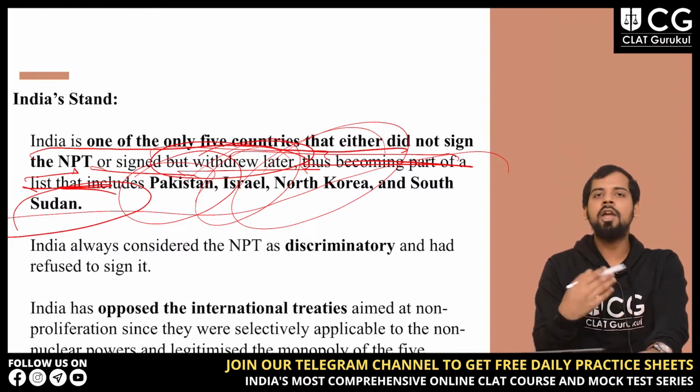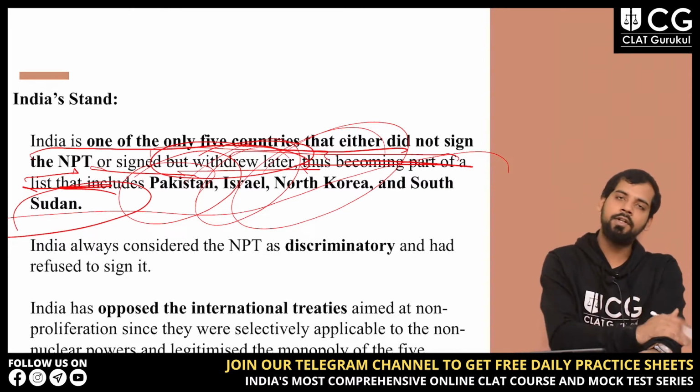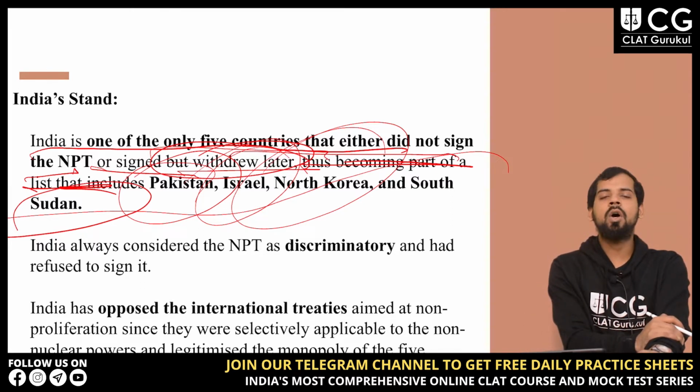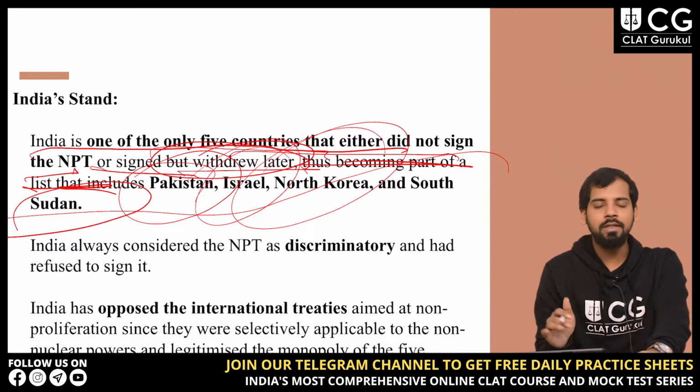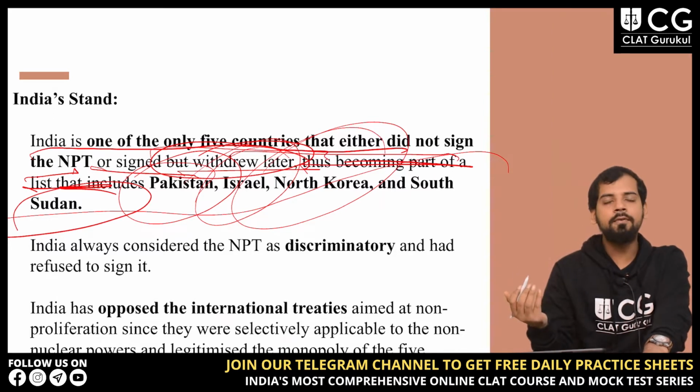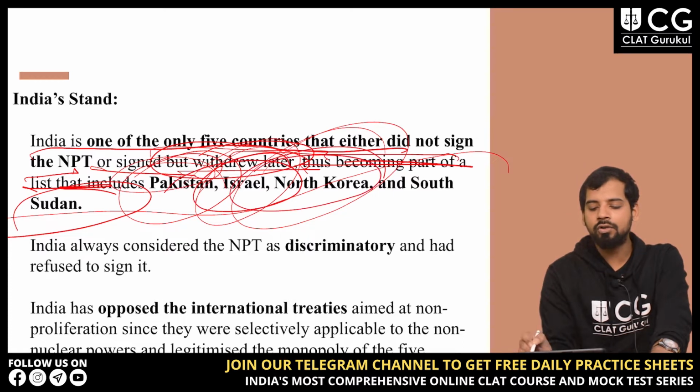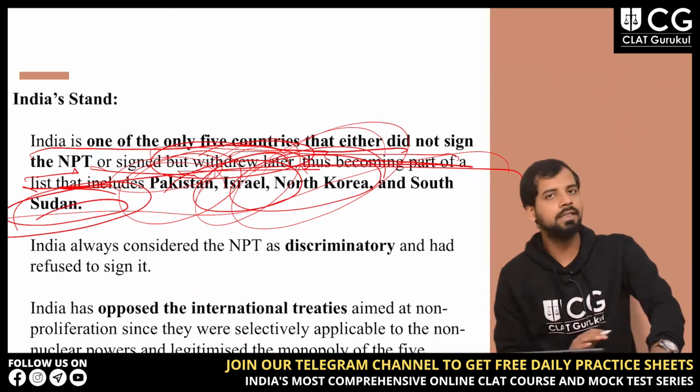And that is why you have to remember there are 5 countries which withdrew from this treaty or did not sign at all. So which are the five countries? Pakistan, Israel, North Korea, South Sudan and India. These are the five countries.